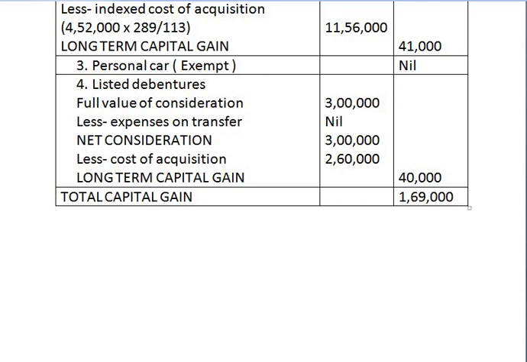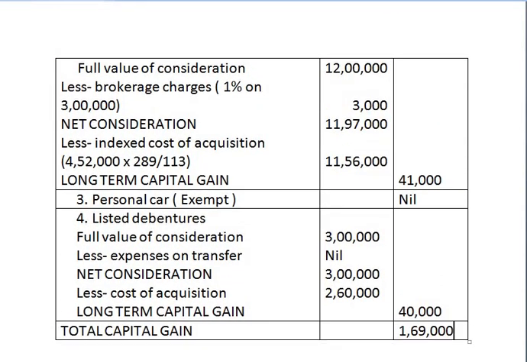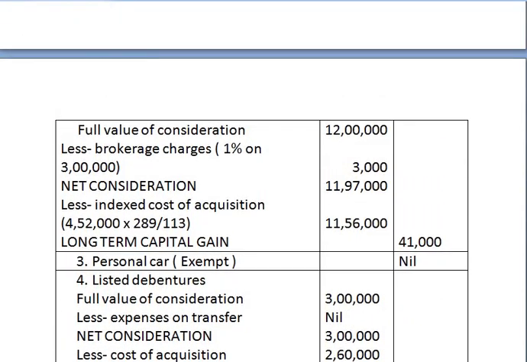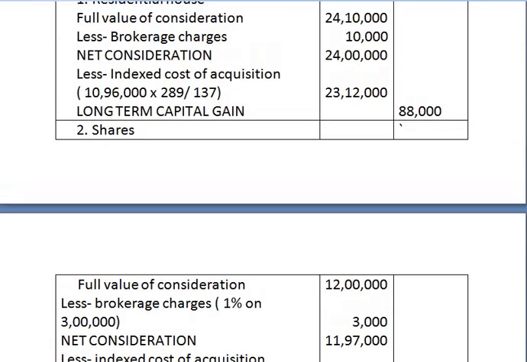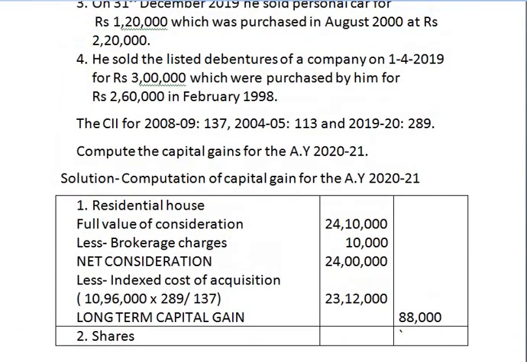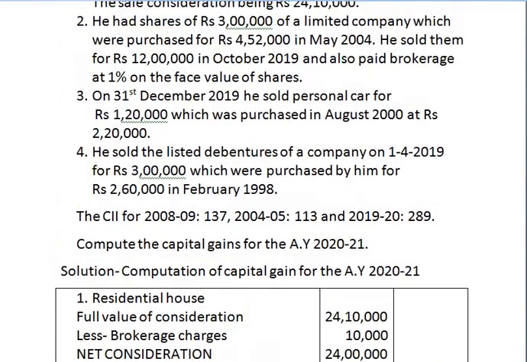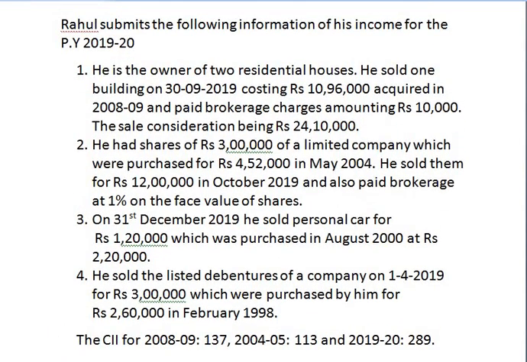I hope you have understood this sum. This is already there in the textbook, but in the textbook it is Mr. Gurunath. The name of assessee is Mr. Gurunath. This is 16th sum in the textbook. I have made only one change in the question, that is the previous year has been changed. In the textbook it is year 2018-19, but our current previous year is 2019 and 20.